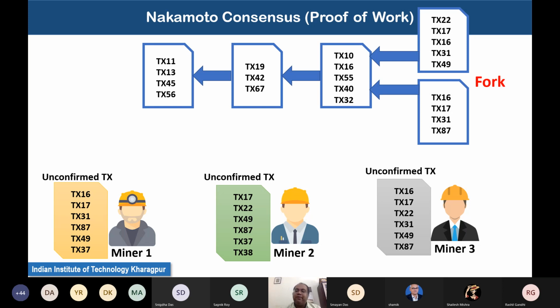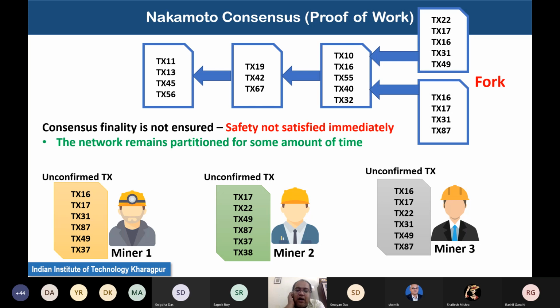So we are able to provide a minimum level of safety. We are not saying that a wrong block has been added to the blockchain. Both the blocks are technically correct, so for the time being, you consider that both the blocks are there in the blockchain. So we say that consensus finality is not ensured. You cannot immediately say whether the upper block is the final one or the lower block is the final one. So safety is not guaranteed, or not satisfied immediately.